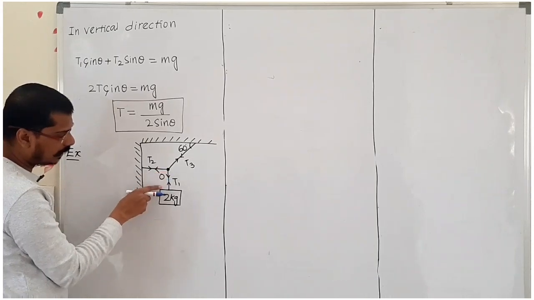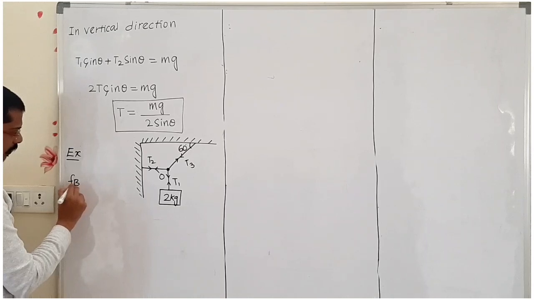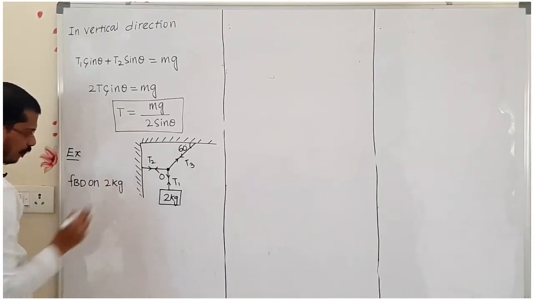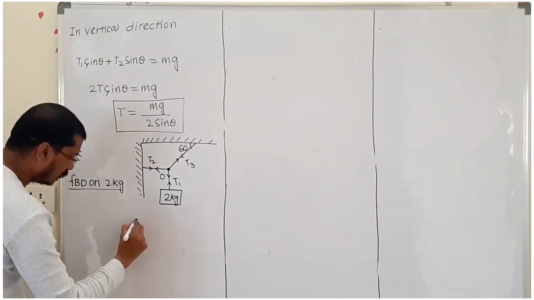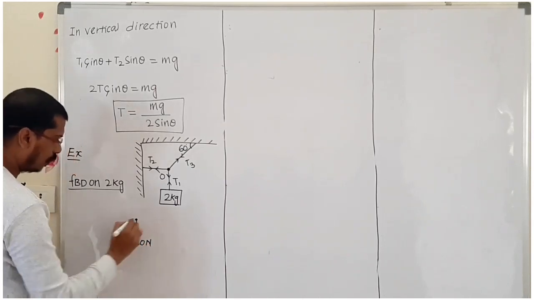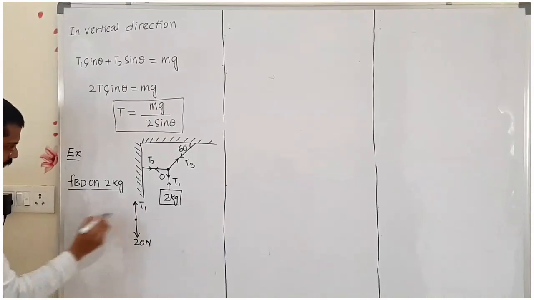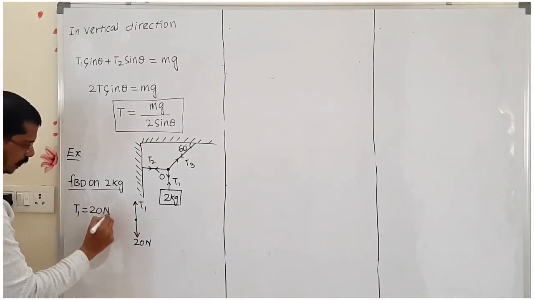The wire is connected to the 2 kg. Now I am taking FBD on 2 kg. If I take the FBD on 2 kg, here what will happen? This 20 Newton is acting downward and the T1 is acting upward. Here the T1 is equal to, we got it, 20 Newton.